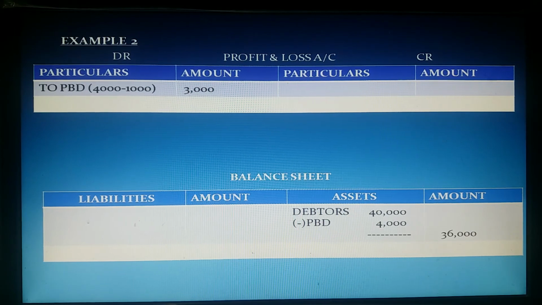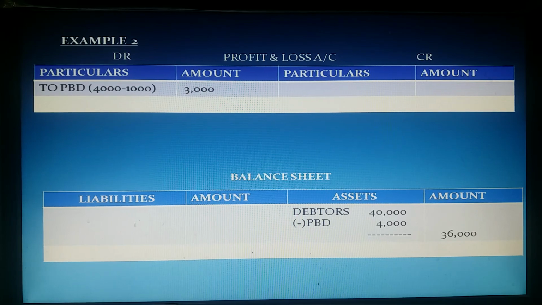So remember, when provision for bad debt is given in the trial balance and in adjustments, then we should see these two values. If the adjustment amount is more, then the difference should be debited to profit and loss account. And in the balance sheet, new PBD, that is adjustment PBD, we should deduct from debtors.